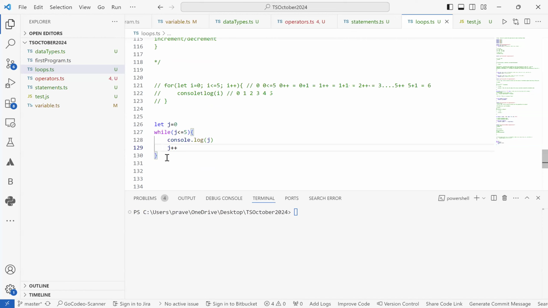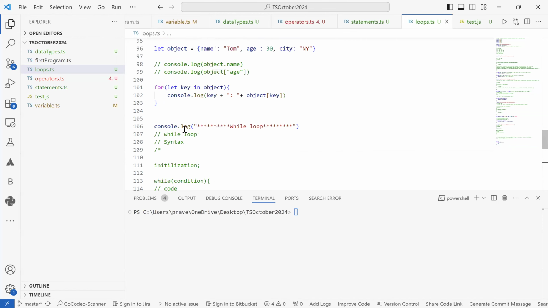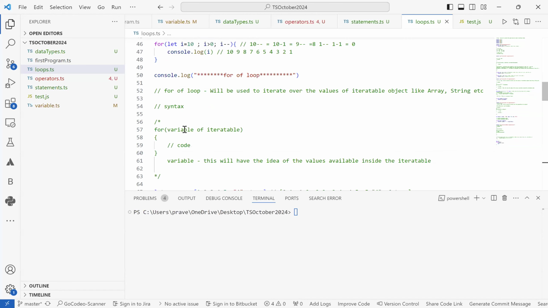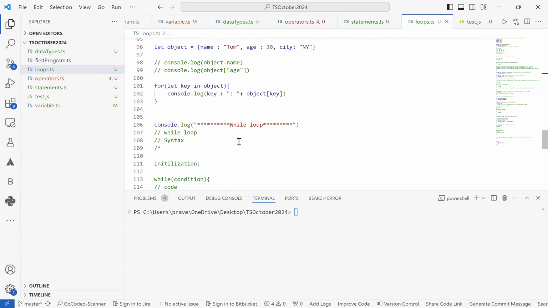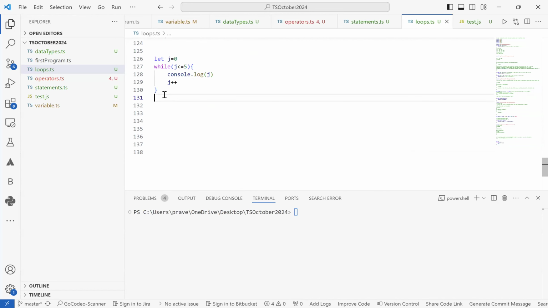Okay. Now you can also do the similar things that we have done earlier for the decrement part. That is just an assignment that you can check out. Try to print the even number values from 20 to 0. So just take an assignment as: print only the even number values from 20 to 0. You can use both for loop as well as while loop and try to check it out.